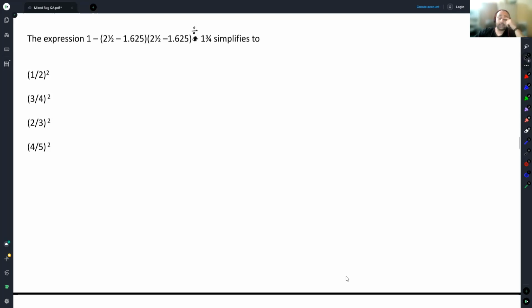Okay. Now, hopefully, you can see this question is nothing but simplification. But within simplification, there are unusual things happening. Can you write this as 5 by 2 minus 1.625 minus 13 by 8 whole square into 4 by 7?